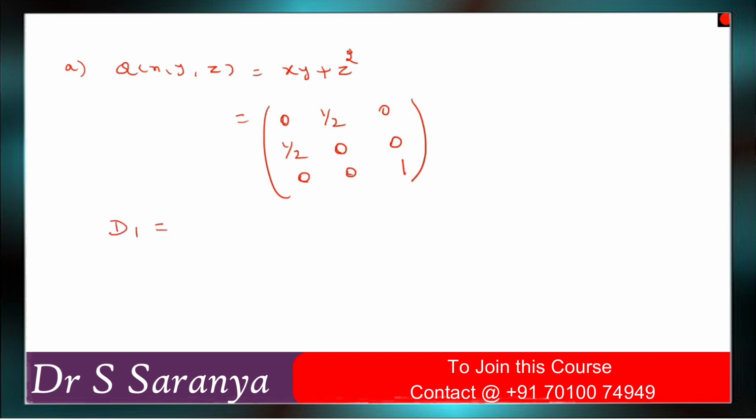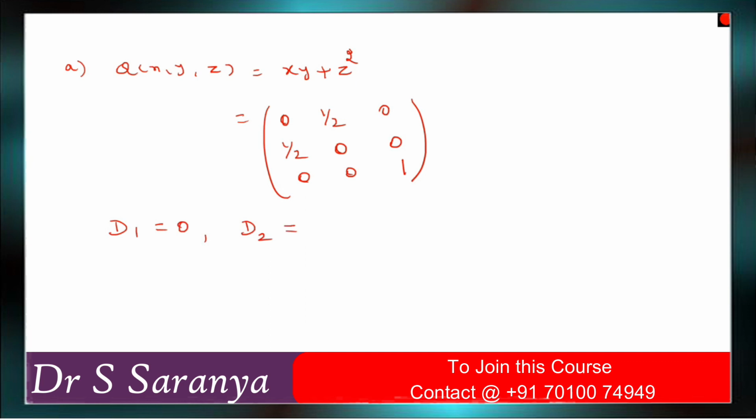So now you can go with D1. D1 means the principal submatrix, right? If all are greater than 0, we can say that it is positive definite. Alternately, if they alternate in sign, starting less than 0, you can say that it is negative definite. And indefinite means there is no such order: some greater than 0, some less than 0. So what is D1? D1 is equal to 0. What is D2? D2 is the 2 by 2 matrix determinant.